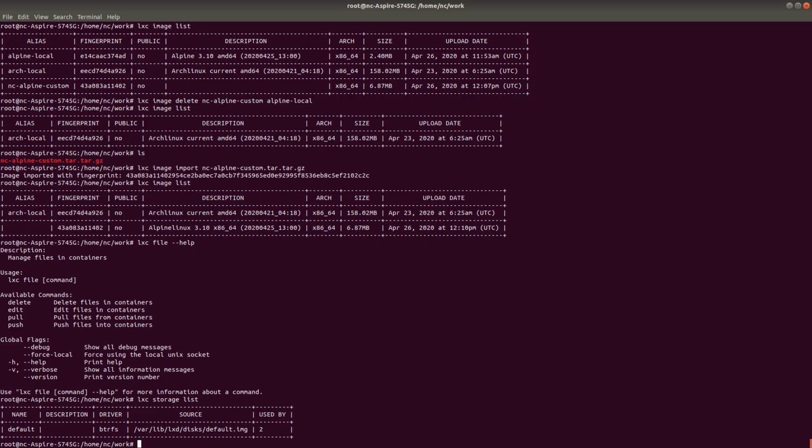By default, it has a default profile and a default storage option, just named default. Here, the advantage is it can use multiple types of storage drivers. If you are familiar with storage options like the BTRFS file system or the EXTFS file system, let's go to the PPT and show you.